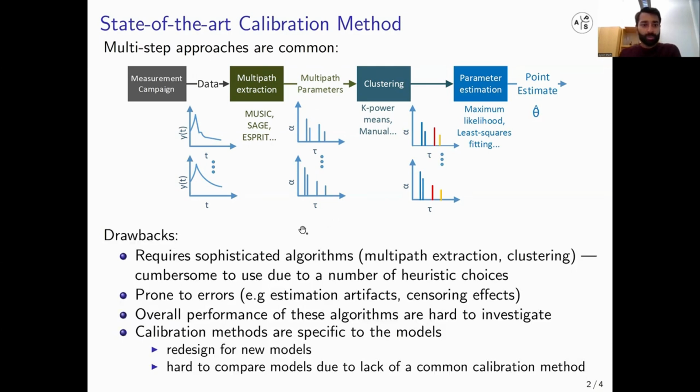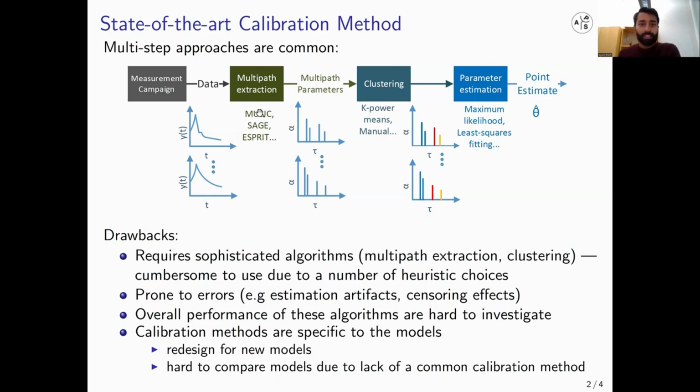The problem with such an approach is that at each step, we are required to implement a sophisticated algorithm such as MUSIC, SAGE, or these clustering algorithms that themselves have a number of hyperparameters to tune. And the overall performance of the calibration method is unknown, although we might know the performance of each of these individual steps.